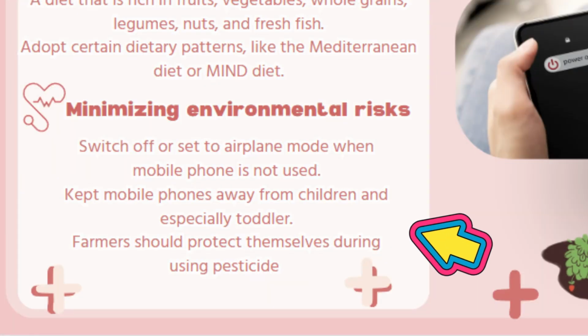Secondly, we have to minimize the environmental risk. When mobile phones are not used, they should be switched off or set to airplane mode. Children and especially toddlers should be kept away from their use to reduce the ionizing radiation exposure. Besides that, people and farmers in particular should protect themselves during pesticide use.